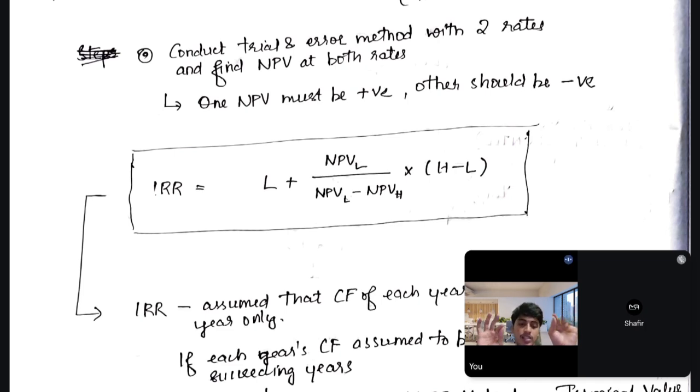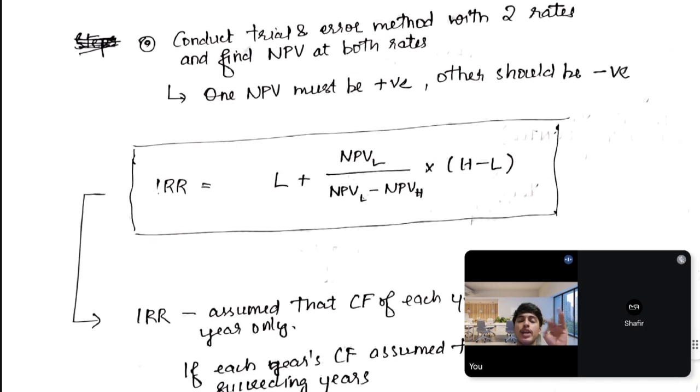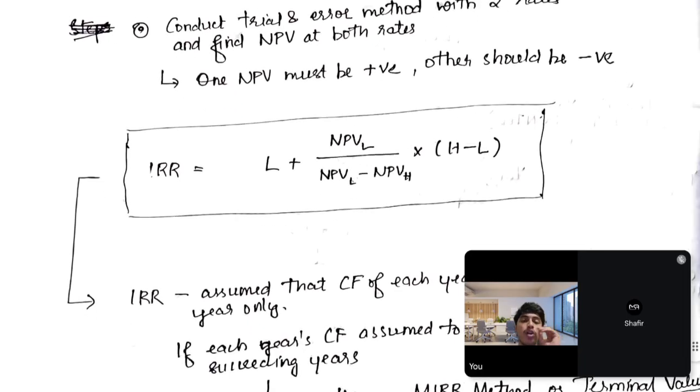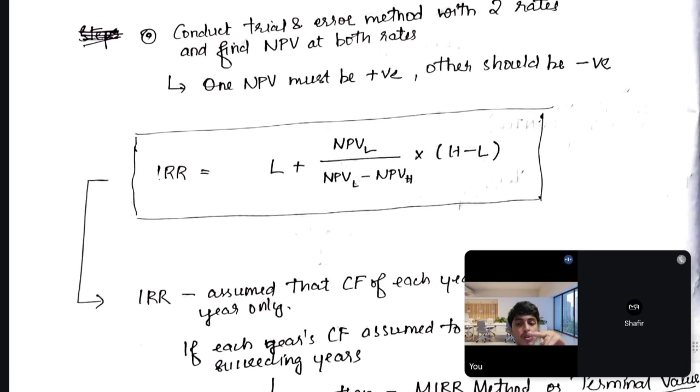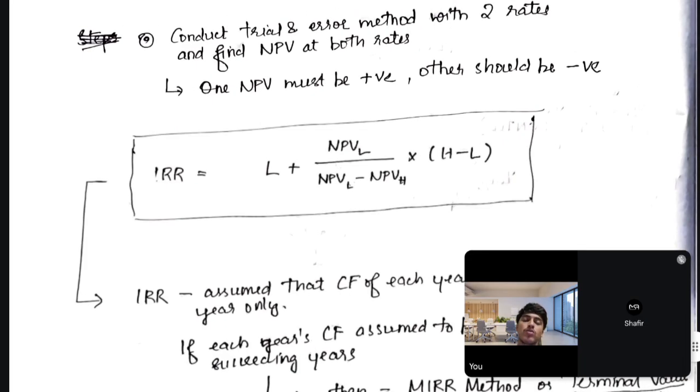Okay, we have L and H. So that's the interpolation formula. Once you get the 2 points, you use this formula: L plus NPVL by NPVL minus NPVH, into H minus L. For example, I took 10% as the first rate and got 1,000 rupees NPV.